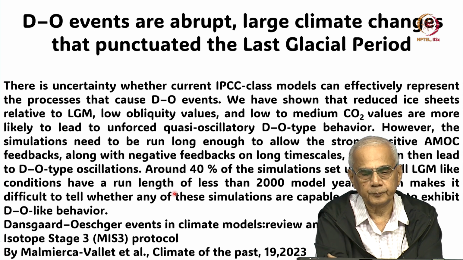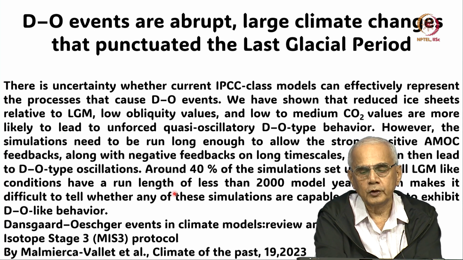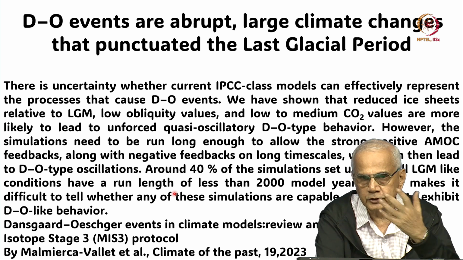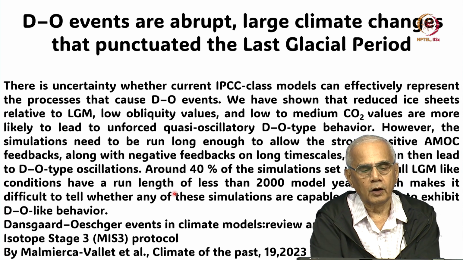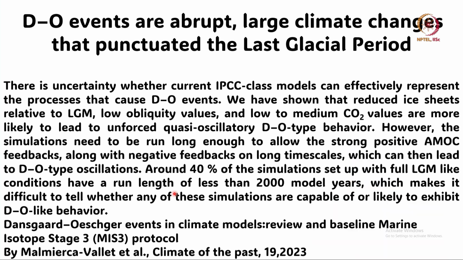quasi-oscillatory DO type behavior. However, the simulations need to be run long enough to allow strong positive AMOC feedbacks, that is increase in CO2 and methane, along with negative feedbacks on time scales which can then lead to DO type oscillation. So, they are claiming that around 40% of simulation set up with full last glacial maximum like conditions have run less than 2000 model years, which makes it difficult to tell whether any of these simulations are capable of or likely to exhibit